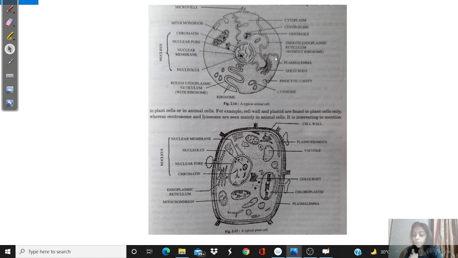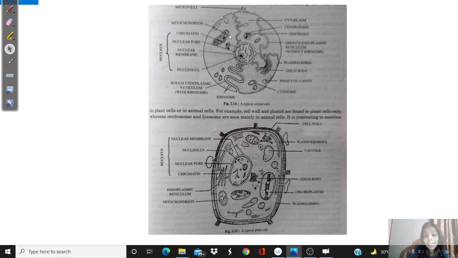I hope I am clear with this. Now, this gel part or the ectoplast part is a little bit firmer than the endoplast. Why? Because it is towards the periphery, so it needs to be firm, otherwise the shape of the cell will get distorted. A slight injury can cause rupture to the cell.